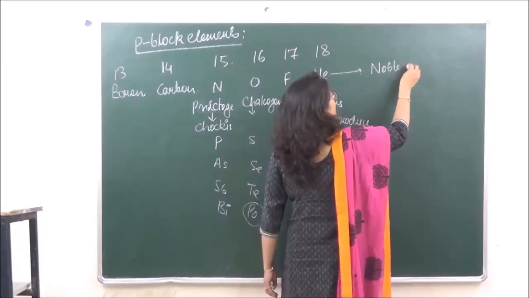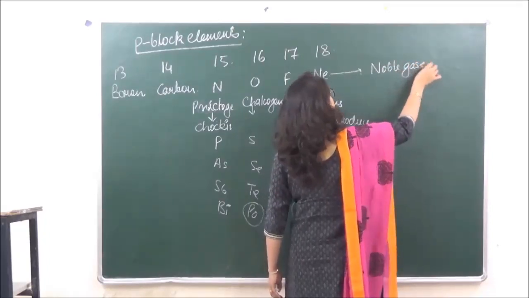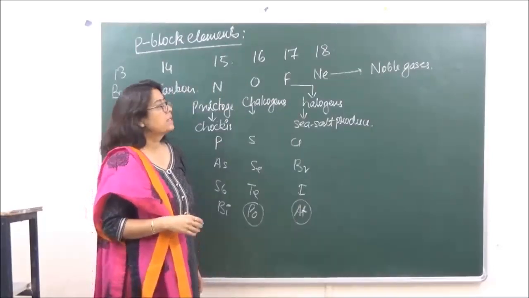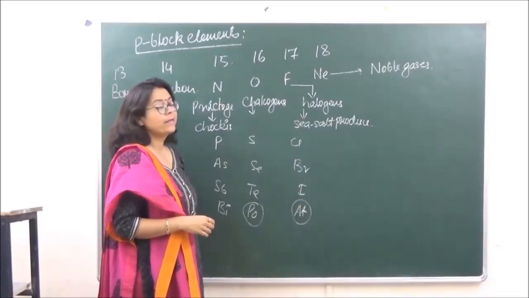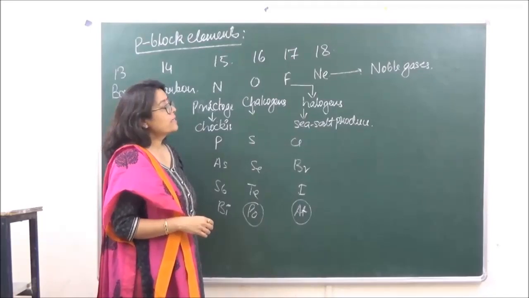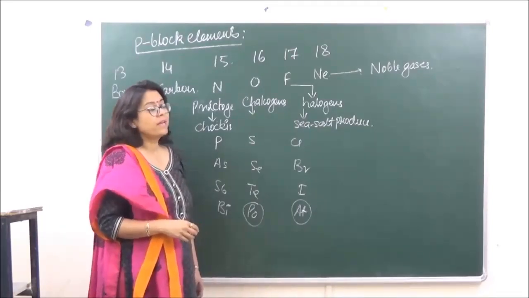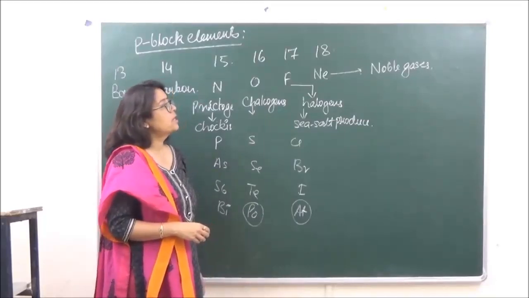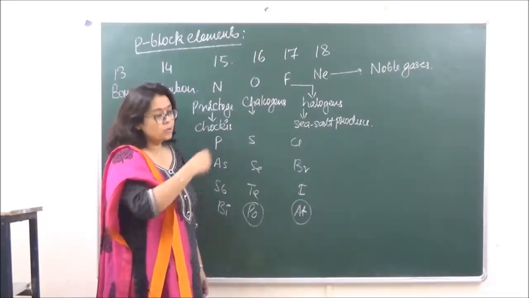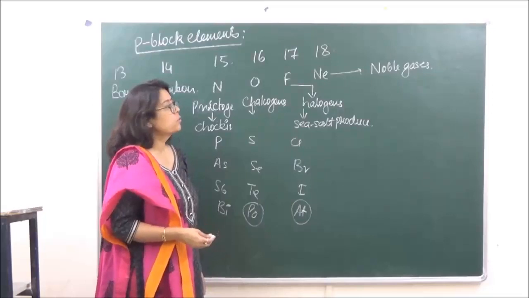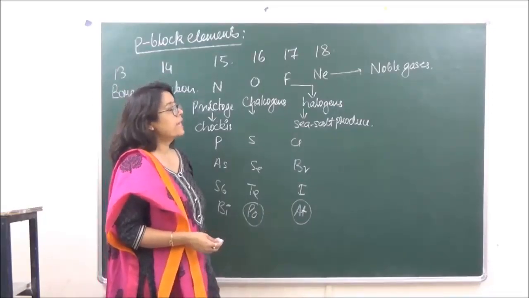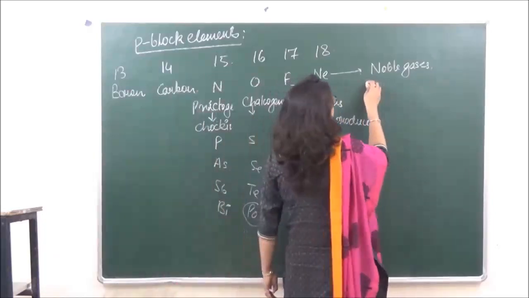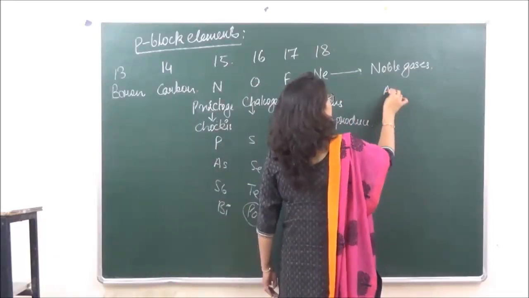This group is known as noble gases or inert gases. Why noble gases or inert gases? Because they have very little tendency to react due to fully filled orbitals present in the outermost shell. They are going to be fully filled in noble gases. So that is why they are known as inert gases. ठीक है? So यहाँ पे हमारे पास क्या आ गए? The members are neon.